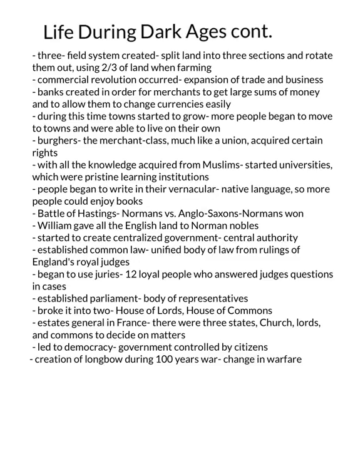They started to create centralized government, which was central authority. They established common law, which is a unified body of law from rulings of England's royal judges. They began to use juries, which were 12 loyal people who answered judges' questions in cases. They established Parliament, which was a body of representatives, and they broke it into 2, the House of Lords and the House of Commons. Estates General in France were created.